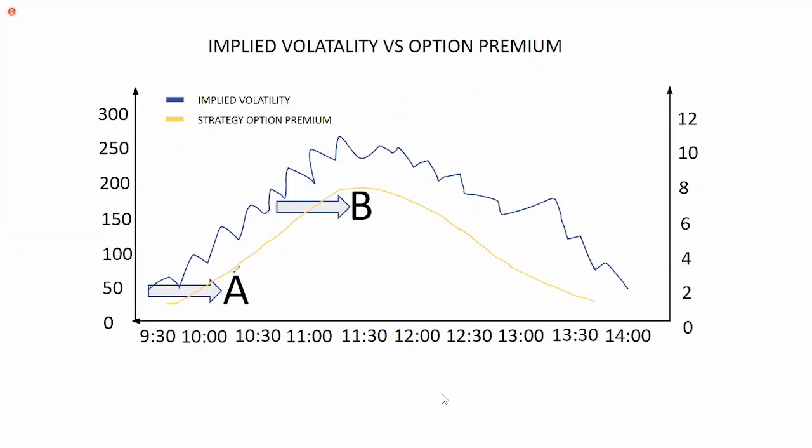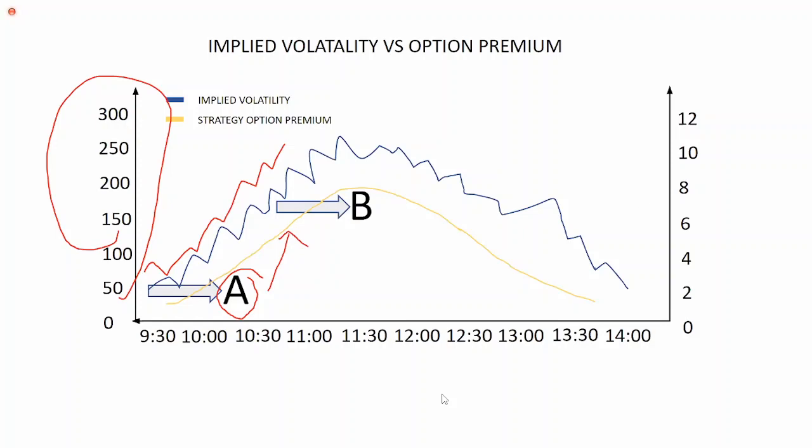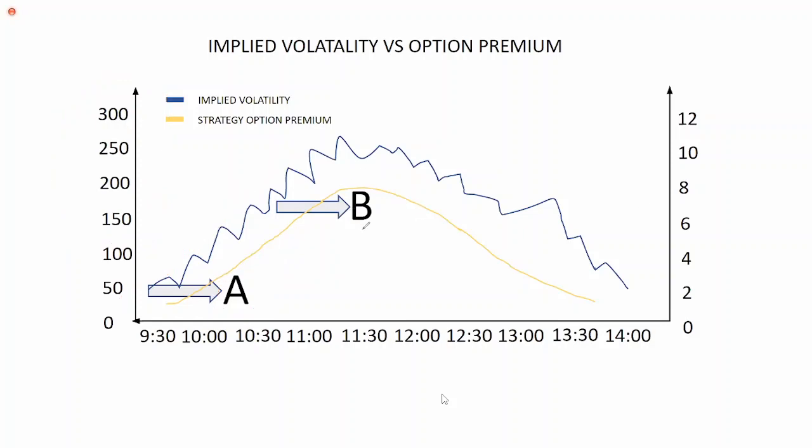So look at this point A. As implied volatility started increasing, option premium also started increasing. So this is pure mathematics. And from point B, as implied volatility started falling, option premium also started falling. So here our entire focus is maths. We are not looking at market condition.